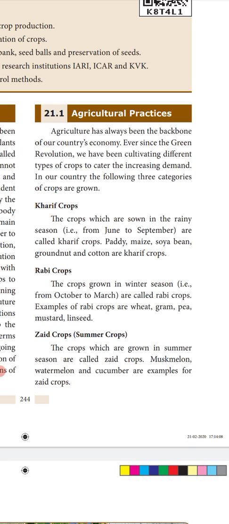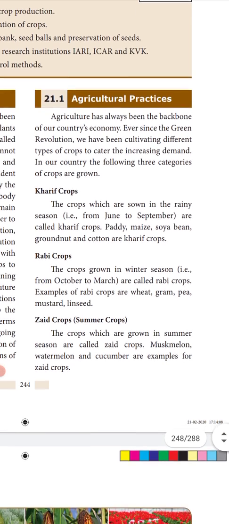In our country, three categories of crops are grown: Kharif crops, Rabi crops, and Zaid crops. So Kharif crops require water. The crops which are sown in the rainy season from June to September are called Kharif crops. Paddy, maize, soya bean, groundnut, and cotton are Kharif crops.